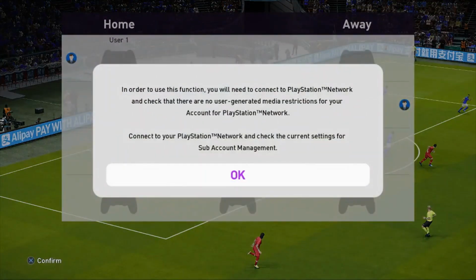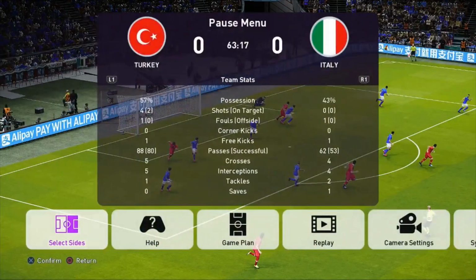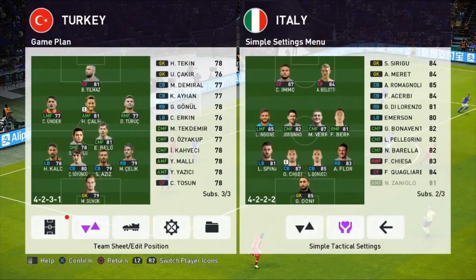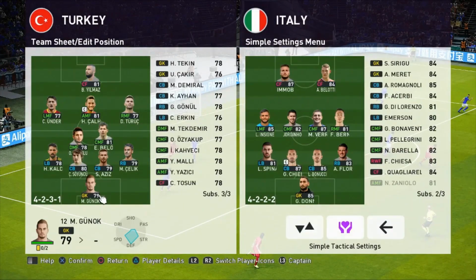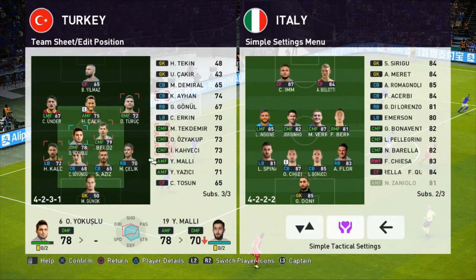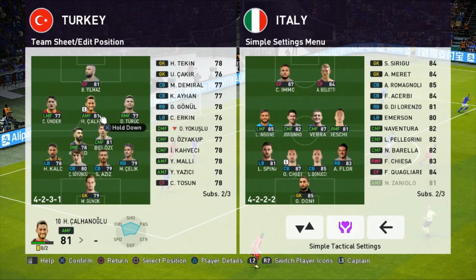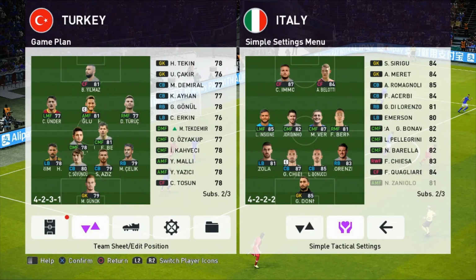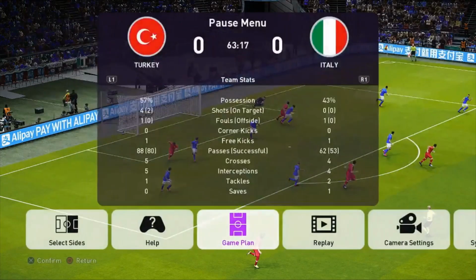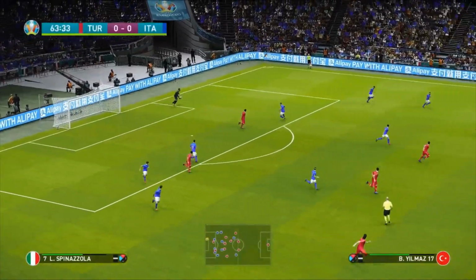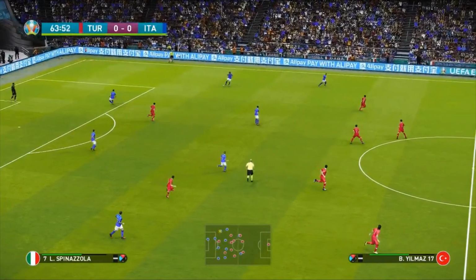There is a substitution request here in this match. We're going to have Yakuzlu coming off, and Tek Demir is going to be coming on here for the Turks. This is a substitution, of course, by Bembo Gaming there. So we'll continue on with this game. A good opportunity there for Turkey to potentially take the lead.